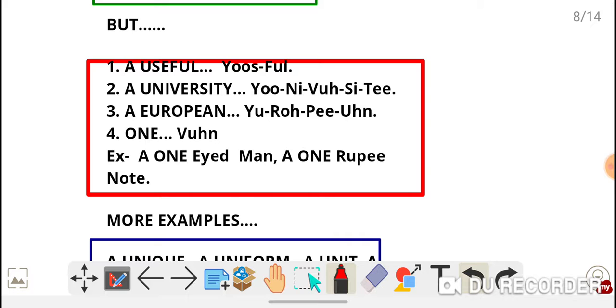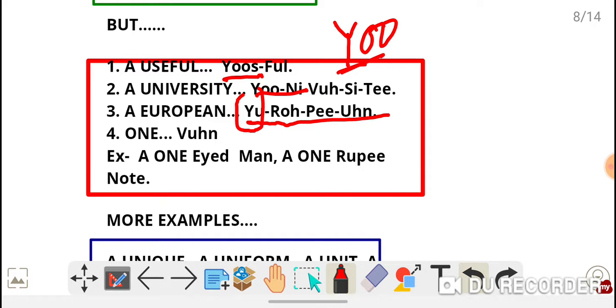You say u is a vowel, so it should be an, no. See the pronunciation. The pronunciation is useful, 'yoo', it starts with y. That's why a useful. A university, very important. See, university. A European, European. So see the accent, y. And a one-eyed man, a 1 rupee note, where one starts with a w sound.